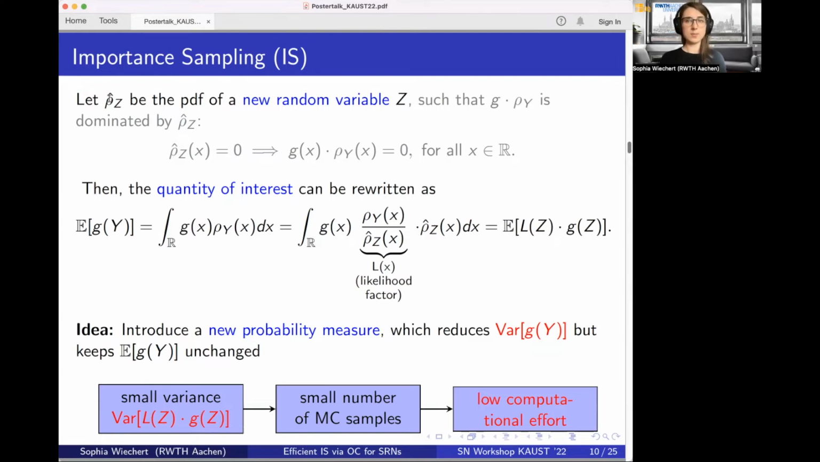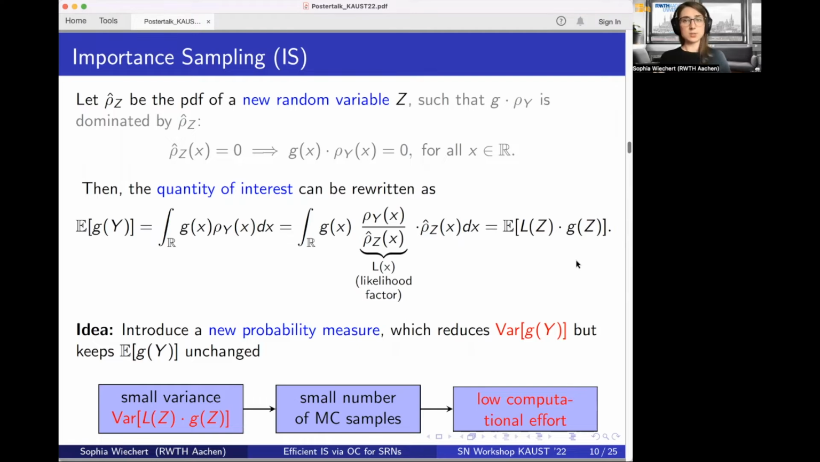And then we can reformulate our quantity of interest, which is the expected value of g of y, by using the representation as an integral, such that this expected value is the same as the expected value of some likelihood factor times g of z. What is very important to notice here is that on the left-hand side, we are sampling from the original random variable y, whereas on the right-hand side, we are sampling from the auxiliary random variable z. But we have the same expected value.